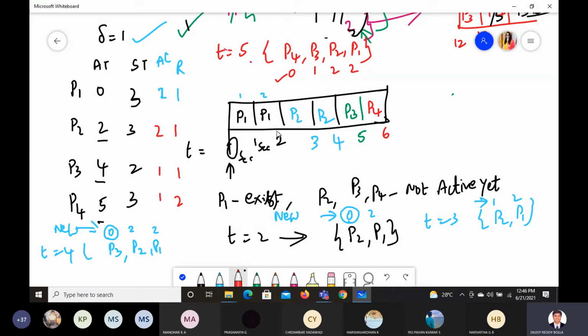Next, check next. At time 6, what will happen? You should talk now. At time t equals 6, what all options do we have? Has anything completed, or are all of them remaining?